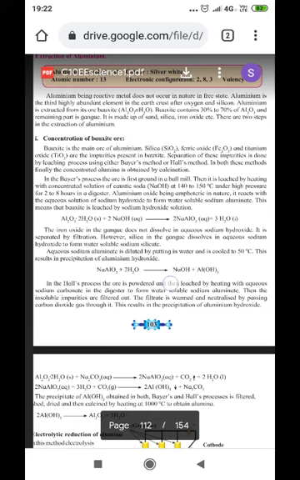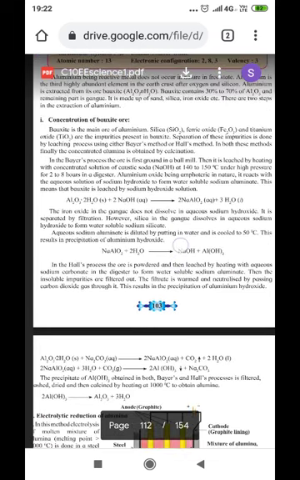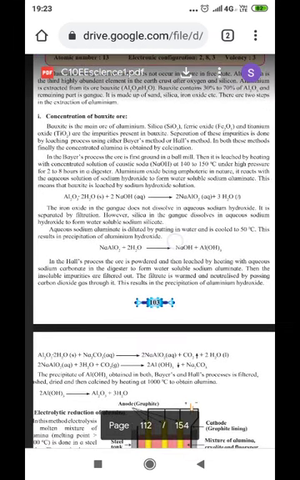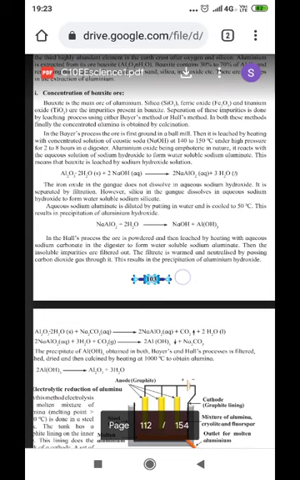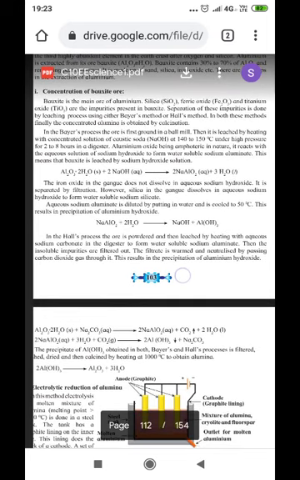Aluminium is extracted from the ore bauxite, Al2O3 and H2O. Bauxite contains 30% to 70% of aluminium oxide and the remaining part is gangue. It is made up of sand, silica, iron oxide, etc. There are two steps in the extraction of alumina. The first step, which we have already discussed, is concentration of the bauxite ore. How it is to be done.